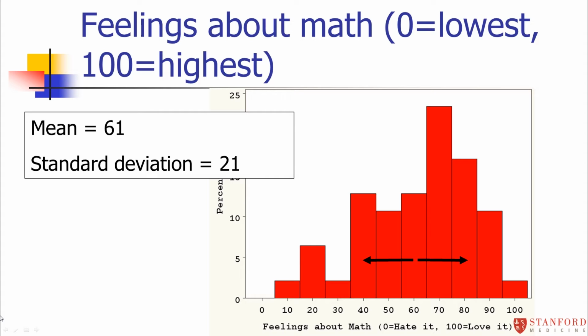Now, I mentioned in an earlier module that the feelings about math variable roughly follows a bell curve. It's not a perfect bell curve by any means, but of the variables I've talked about this week, it was one of the closest in terms of following a bell curve. So I just want to pause for a minute and revisit a rule I told you about earlier this week about bell curves, about normal curves.